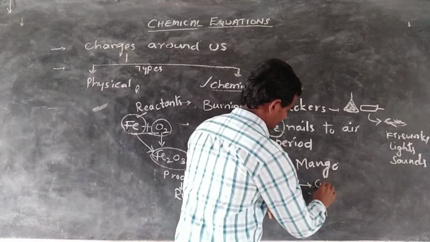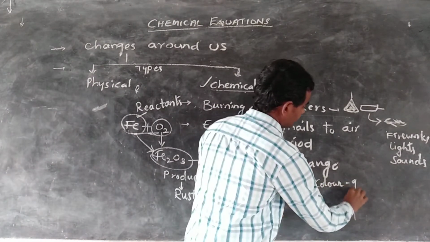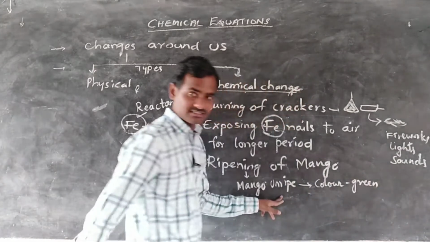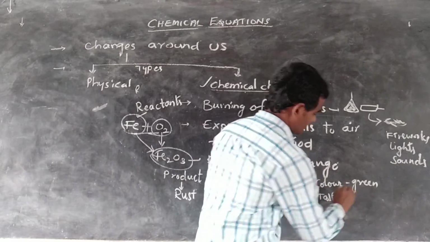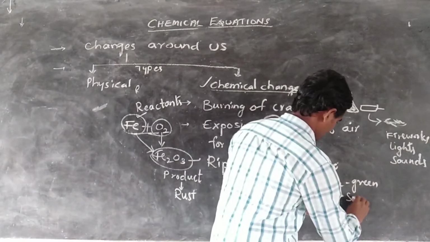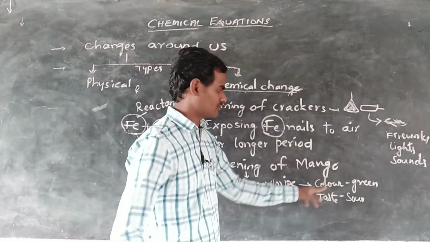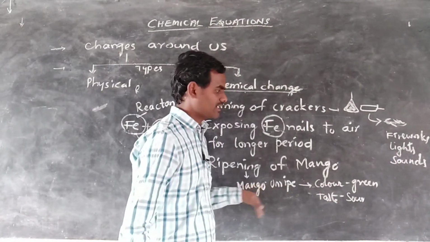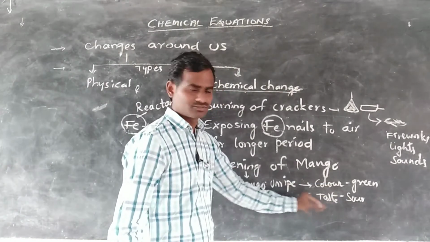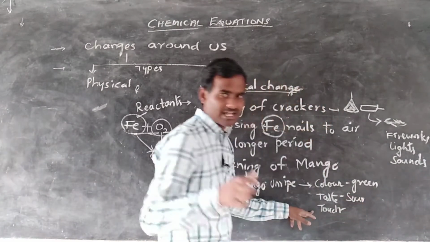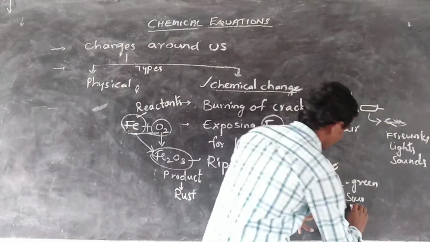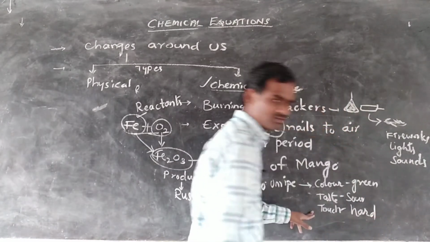Its color is normally green, and its taste may be sour. Unripe mango is green in color and sour to taste. And if you touch the unripe mango, it is hard to touch.